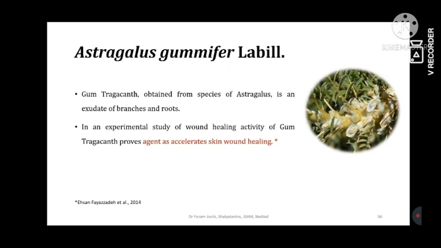Aspergillus gummiferus is one plant that yields gum agents, and it's one kind of oleoresin. It induces acceleration of skin and wound healing because it induces cellular differentiation and cellular proliferation. That's why it is used for local application, and many local medicaments can be prepared from this.